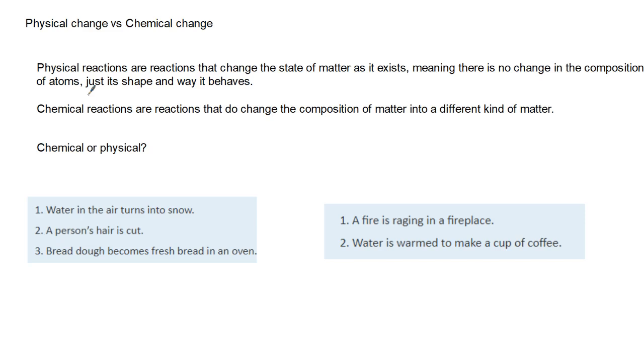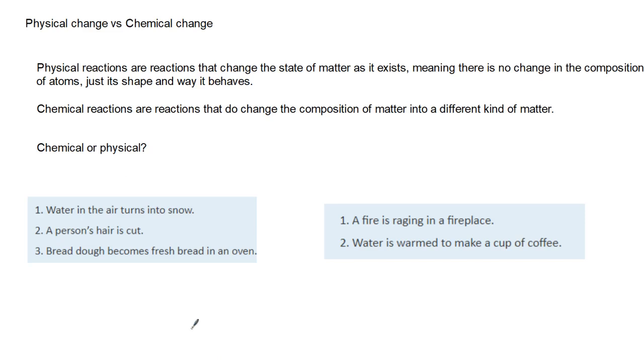It makes it smaller. It doesn't actually change the state of matter, but it makes it into smaller bits. But there's no change in the composition of atoms. There's still a bunch of atoms, and its shape is changed because it's broken into small bits. But chemical reactions are reactions that do change the composition of matter into a different kind of matter.